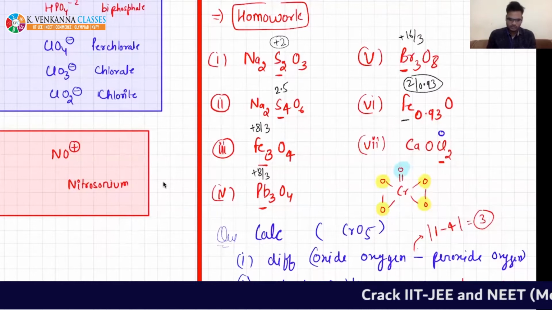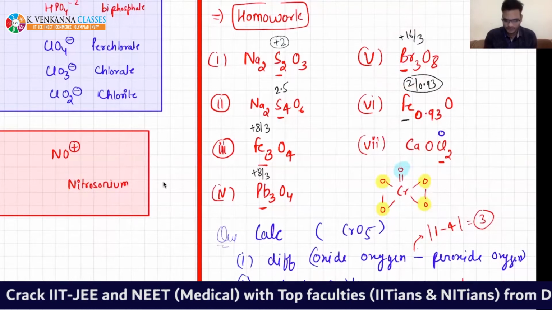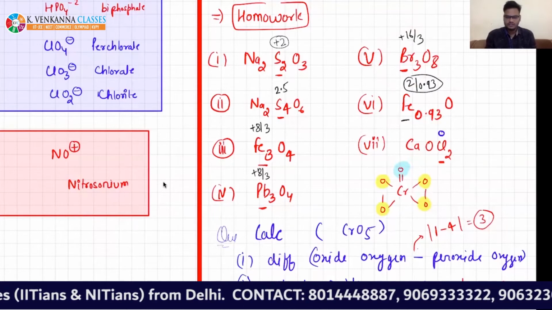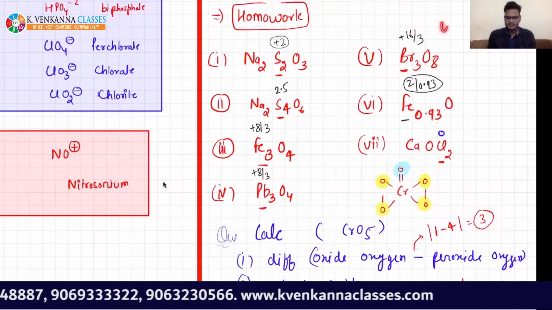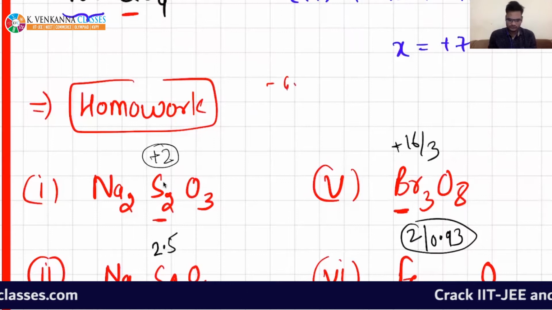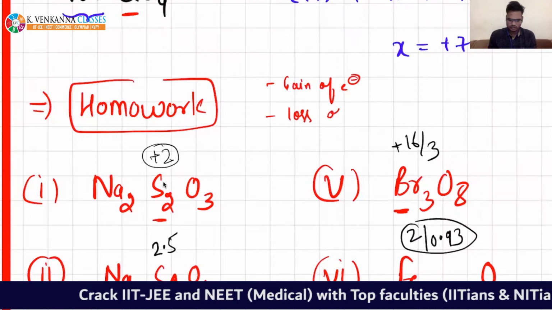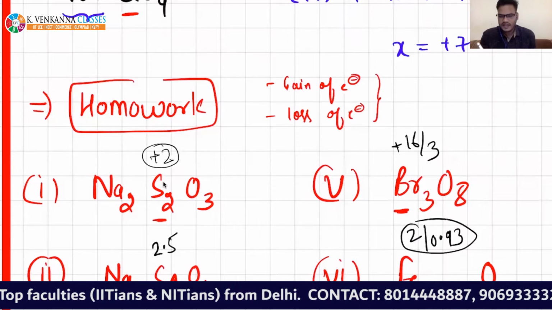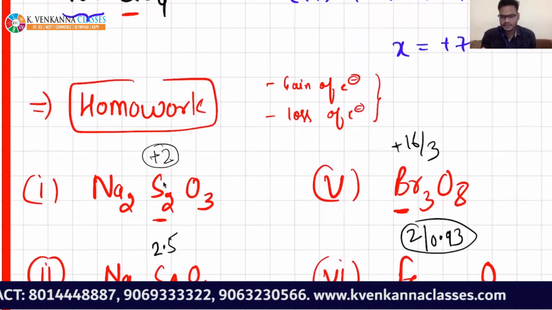So if you see, we have already understood the definition of oxidation number. Oxidation number was defined as gain of electron or loss of electron when any element is going from its free state to combined state, right?